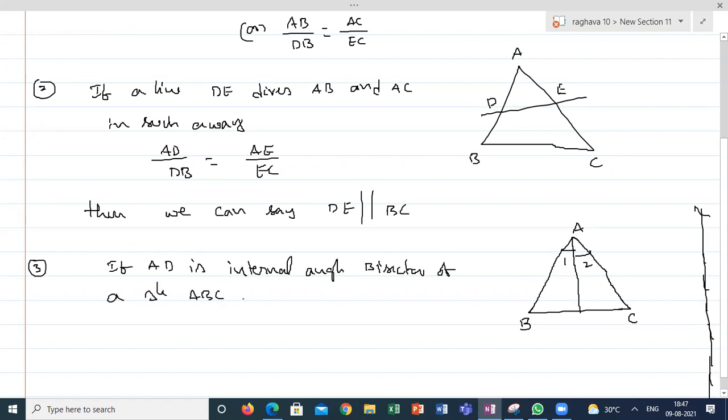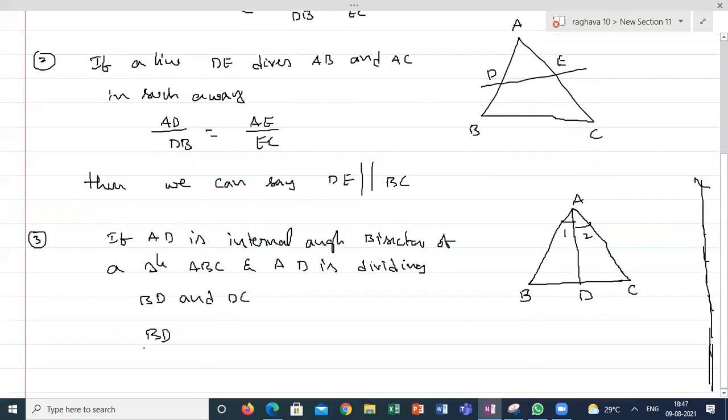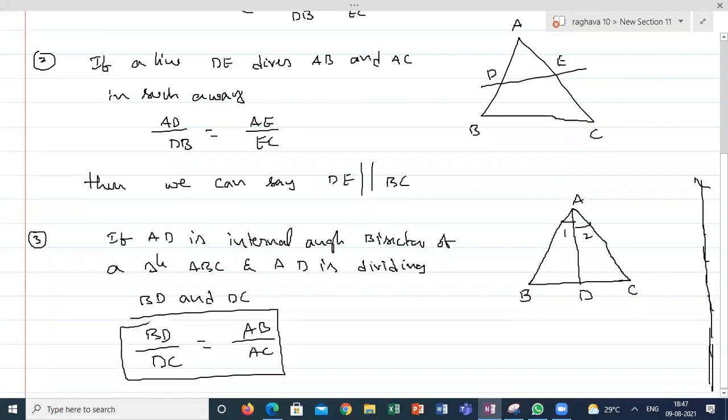ABC and AD is dividing BD and DC. So if AD is the internal bisector, then we can say the ratio of BD by DC, the line which divides the opposite side, is in the ratio of AB by AC, the ratio of the sides which contain this angle. Is it clear, guys? All the three theorems, how I can remember using the diagrams?